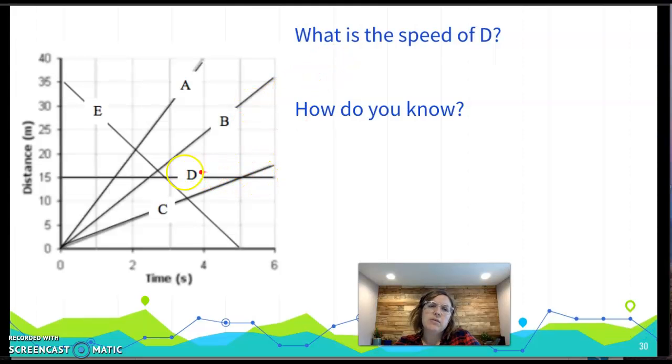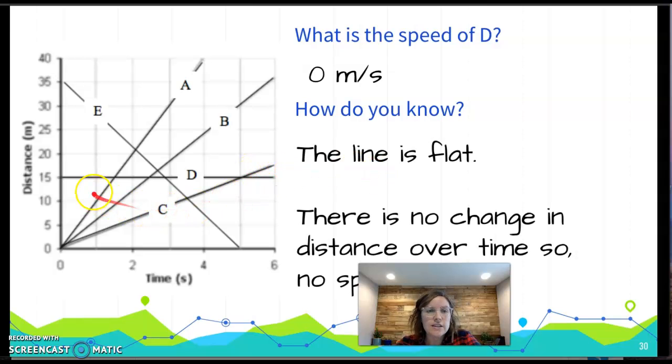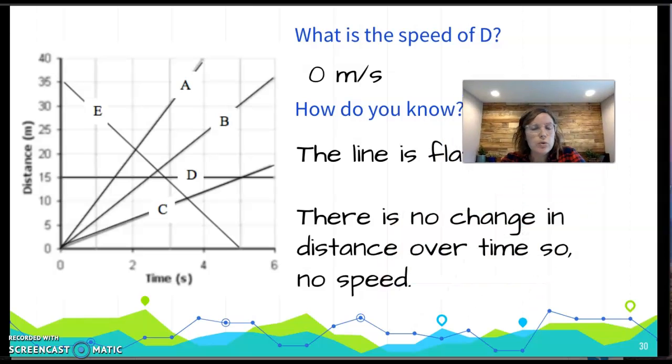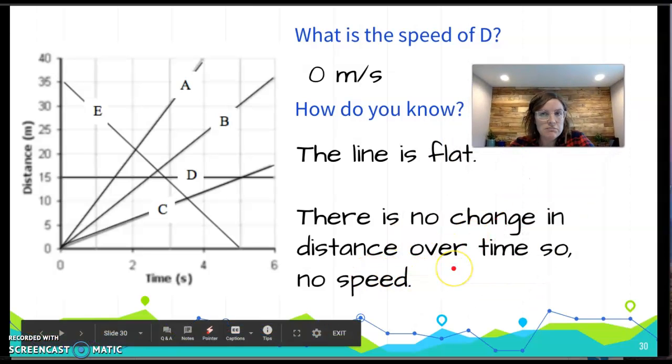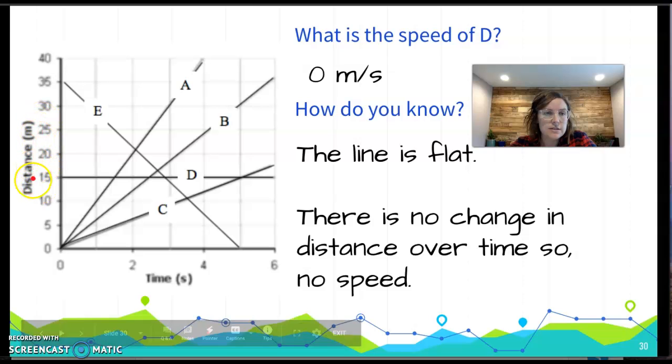What is the speed of line D? 0. How do you know? The line is flat. There's no change in distance over time, so no speed. So see how, again, the y-axis is distance.